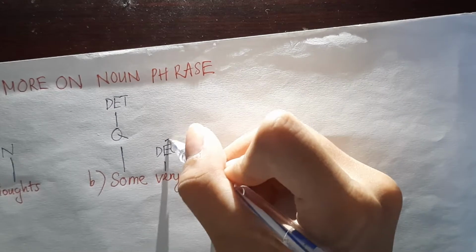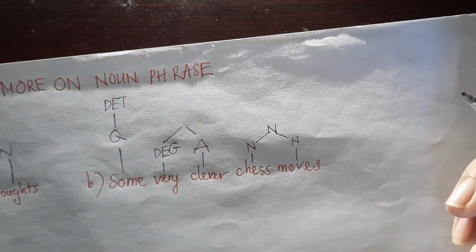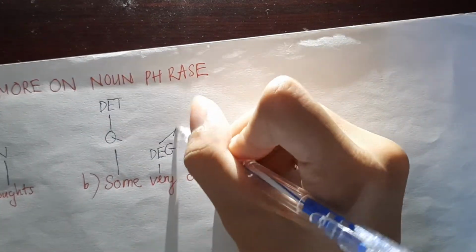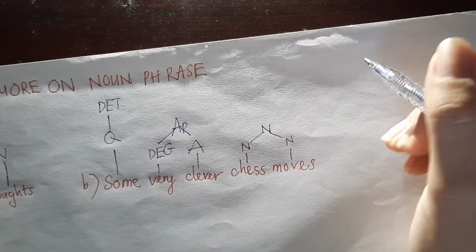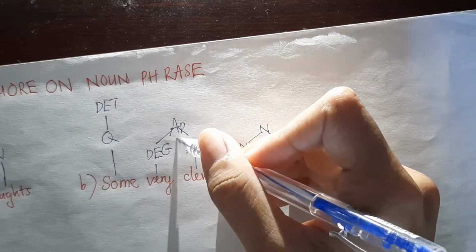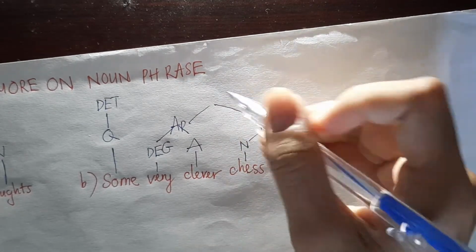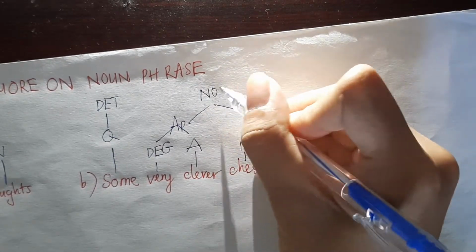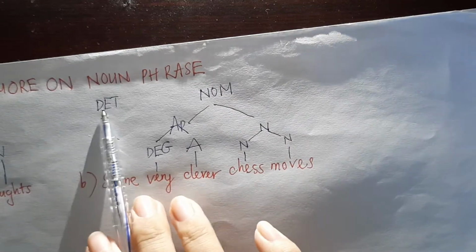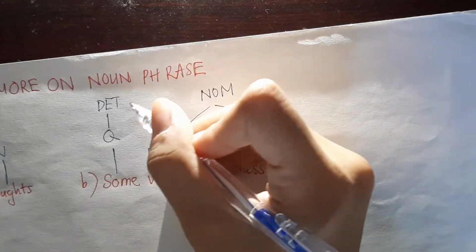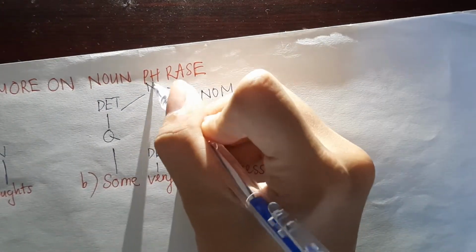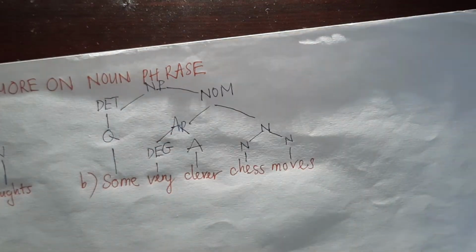So we have degree with adjective, we have adjective phrase. So anyway, we have here adjective phrase and here noun. Combined together, we have nominal. So determiner nominal, we have noun phrase. Okay, we have done.